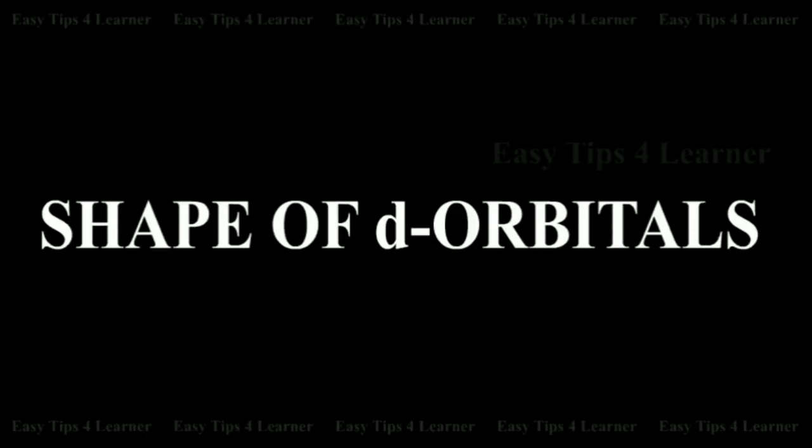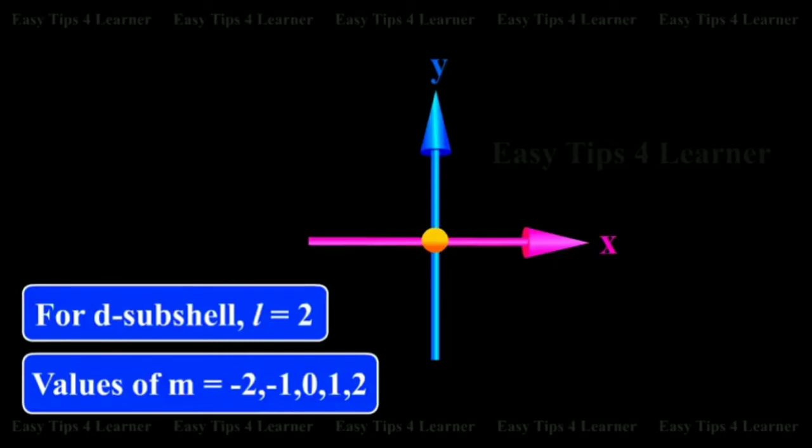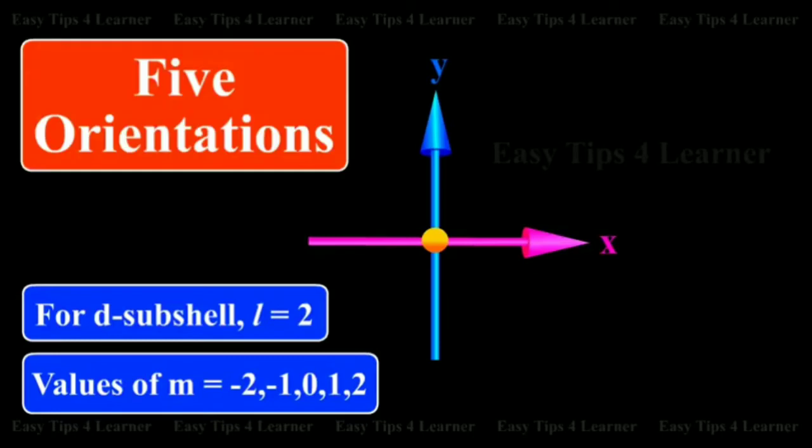Next, we discuss the shape of d orbitals. For the d subshell, L is equal to 2, then m can have the values minus 2, minus 1, 0, plus 1 and plus 2. So there are 5 different values for m. So d orbitals have 5 possible orientations in space.